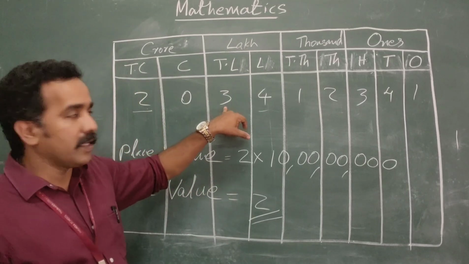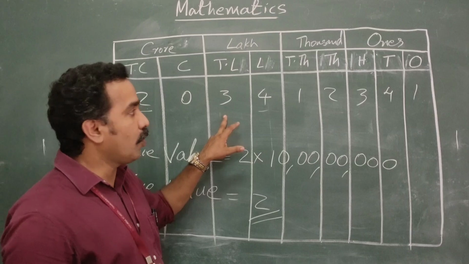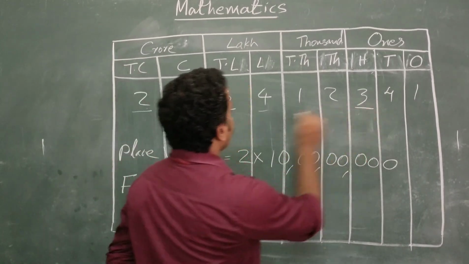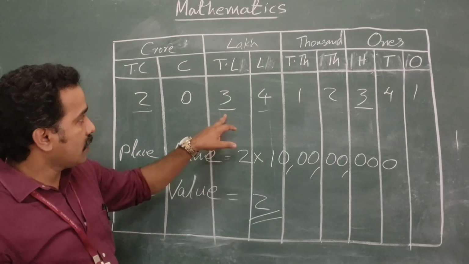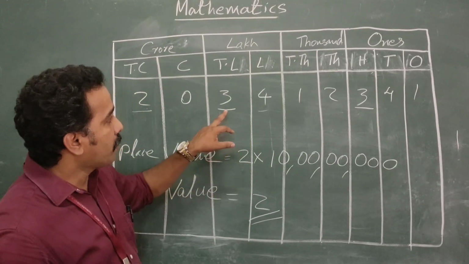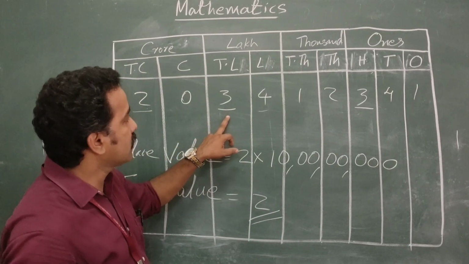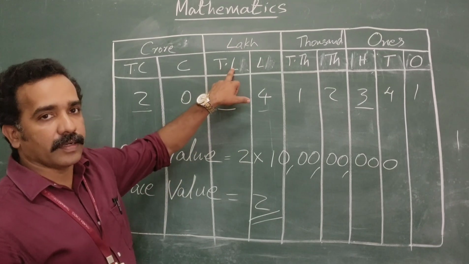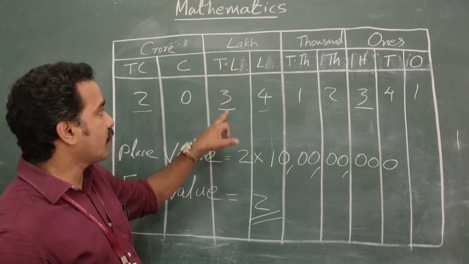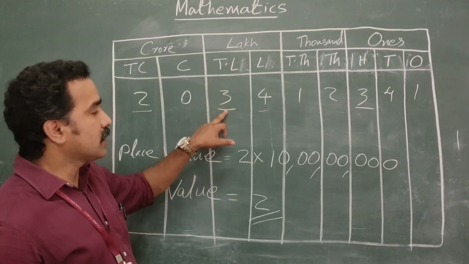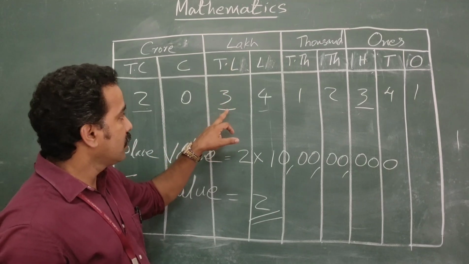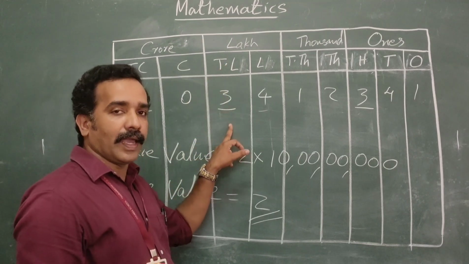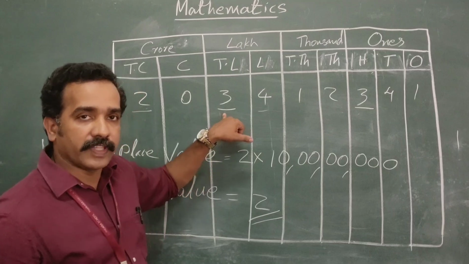If you look at 3 in this number, you can see 2 3's. The first 3, the place value of this 3 is 3 multiplied by 10 lakh, as it is placed in the place of 10 lakh. So 30 lakh is the place value of 3 here.